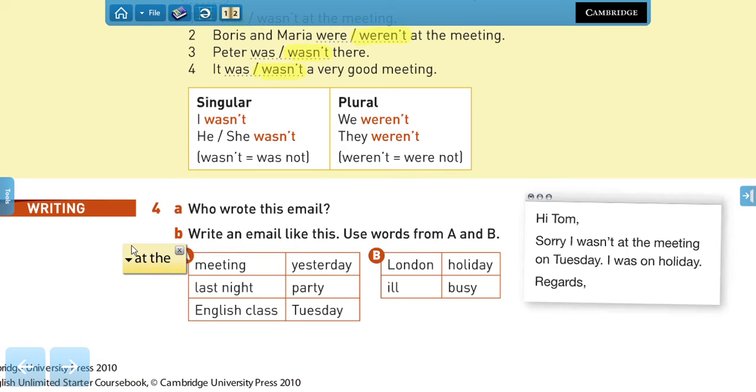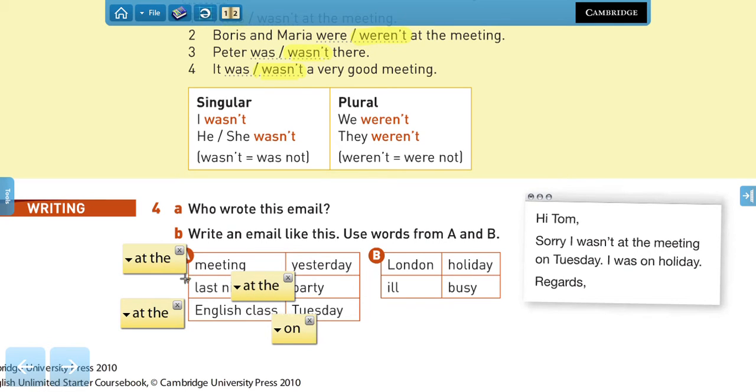I wasn't at the meeting yesterday. Yes? Or you can also say, I wasn't at the English class. And that would be on Tuesday. On Tuesday. Yes? We also use at the with the word party. Over here. At the party.